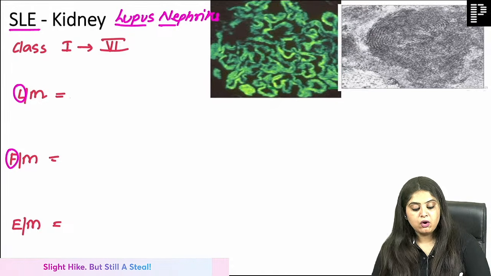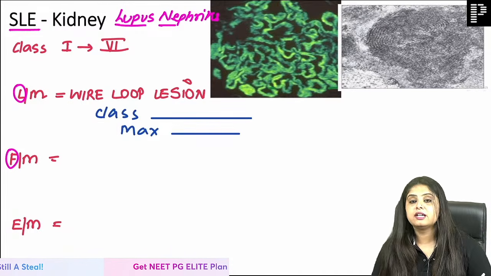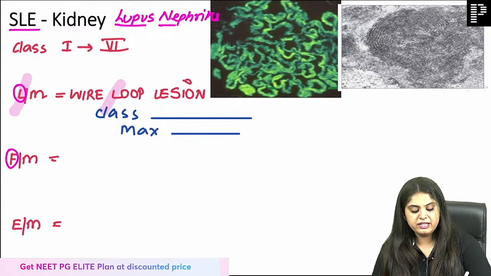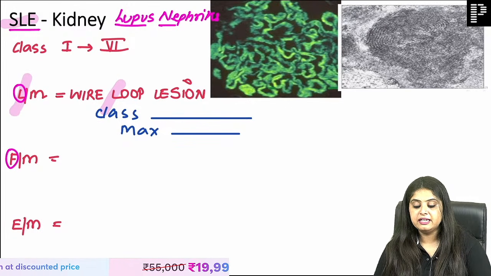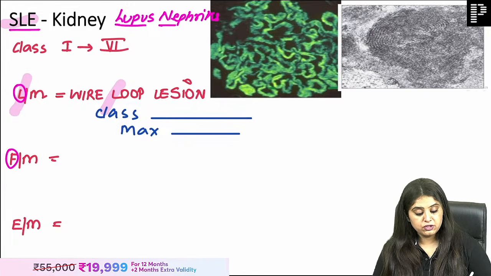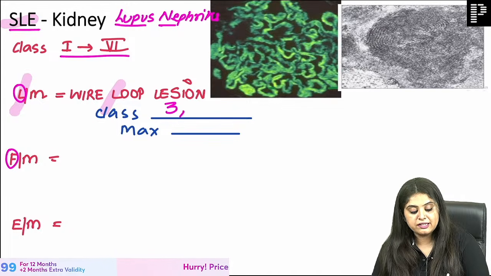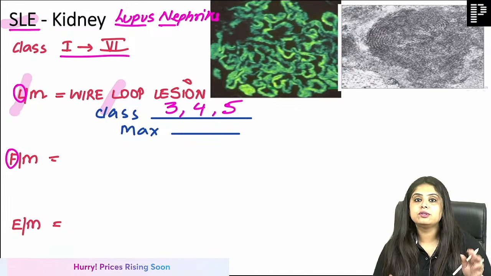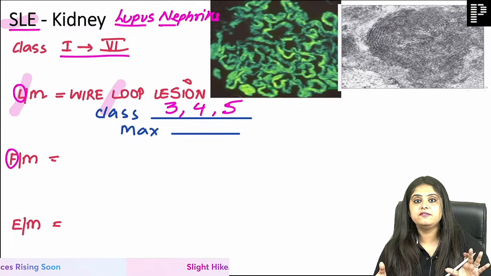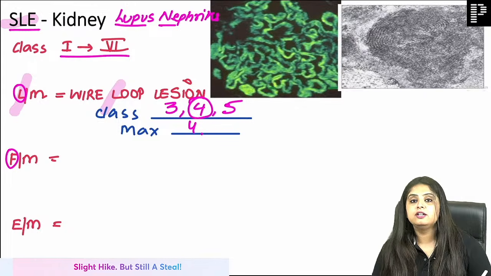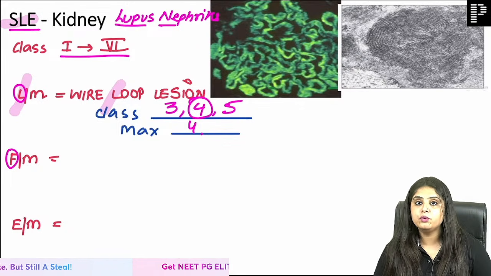On light microscopy, you tend to see the classical wire loop lesions. You read this word and you know you're dealing with SLE. On light microscopy, wire loop lesions are seen in which class? They are seen in class 3, 4. Total 6 classes now, so they are seen in class 3, 4 and 5, but maximum wire loop lesions are going to be seen in class 4.